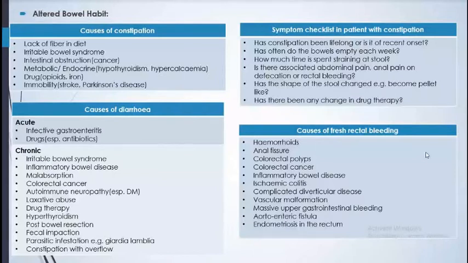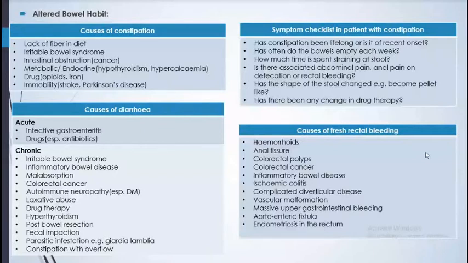Laxative abuse. Some people take a laxative for their stool, and later on they become so habituated to that, they keep on taking that medicine. And drug therapy, hyperthyroidism, and post bowel resection. If there is any carcinoma in the stomach and there is resection of part of the bowel or the stomach, then those patients also have a transient period of less absorption, and there is frequency of stool, loose stool. And after fecal infection, later on they get frequency of stool, as well as infestation with Giardia lamblia.